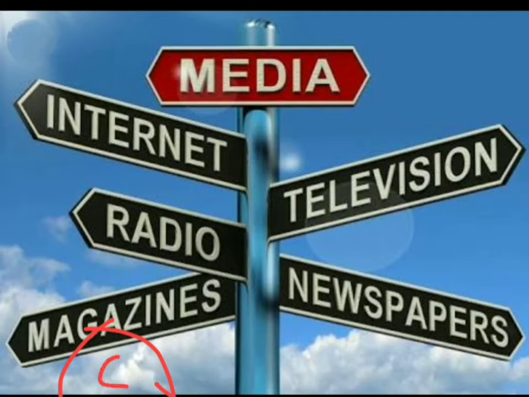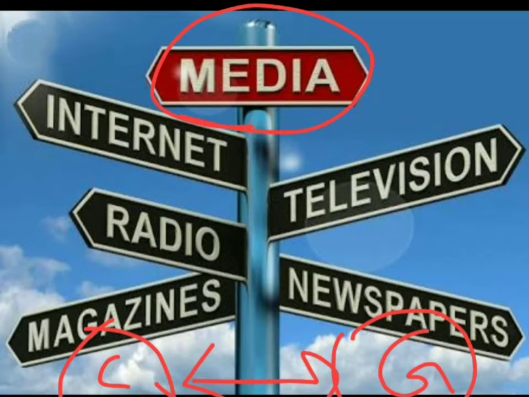There is also a link between the citizens, all of us, on one side and the government on the other side. So how will the government know what we want, and how will we know what the government is doing for us? The main help here is the media, such as internet, radio, magazines, television and newspaper.